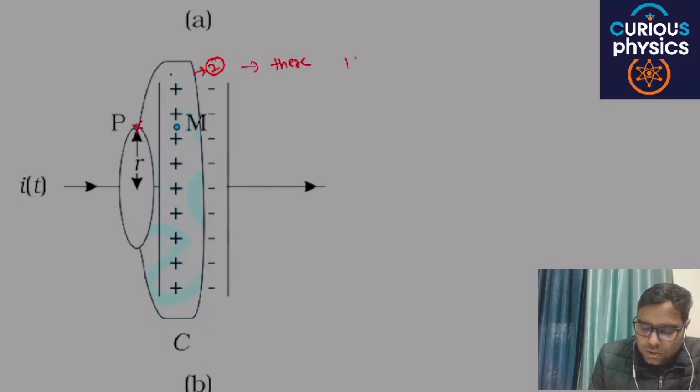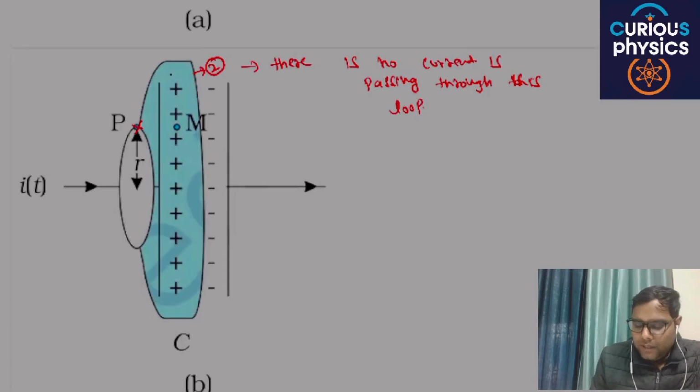Then according to Ampere circuital law, we will get the integral of B dot dl equal to mu naught I, but here this I is 0.